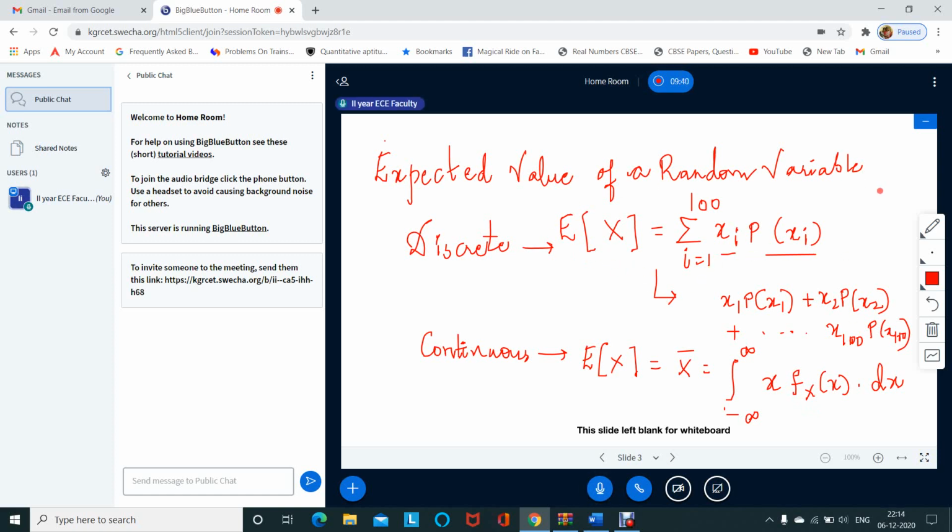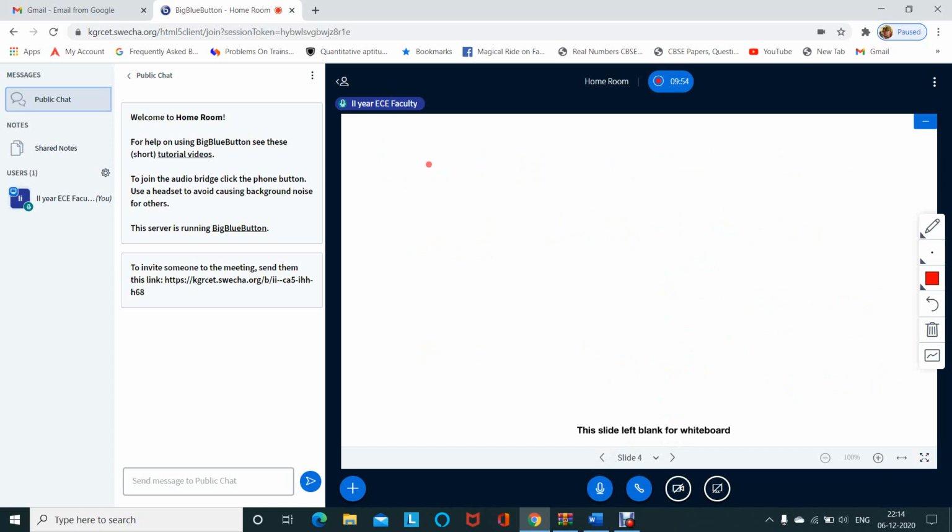I can write this in general. I have taken here 1 to 100 cases, but in general I can write from 1 to n. The same thing I'll be writing here for the discrete case.